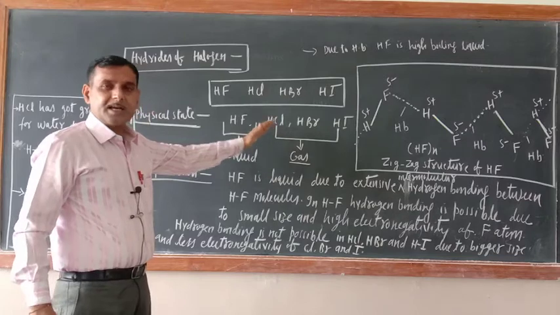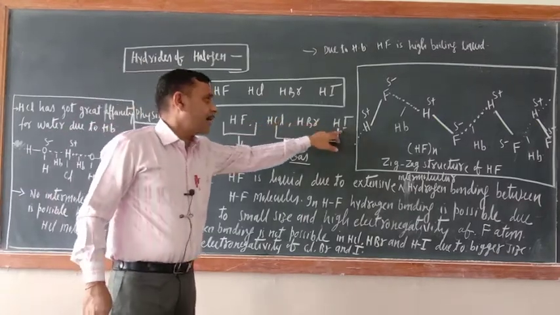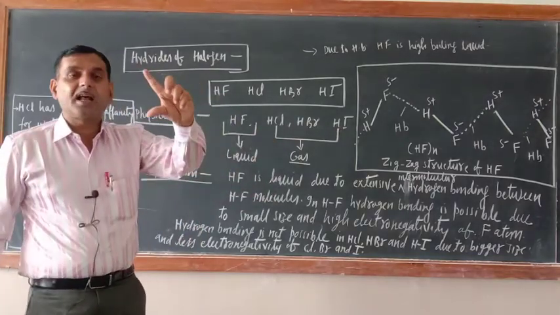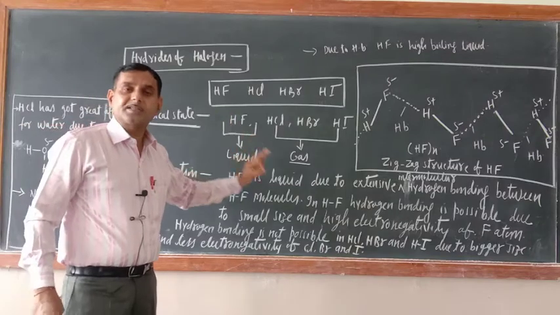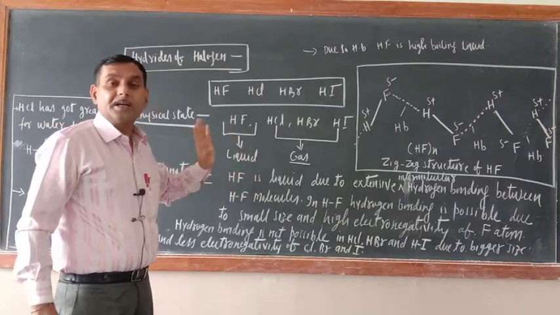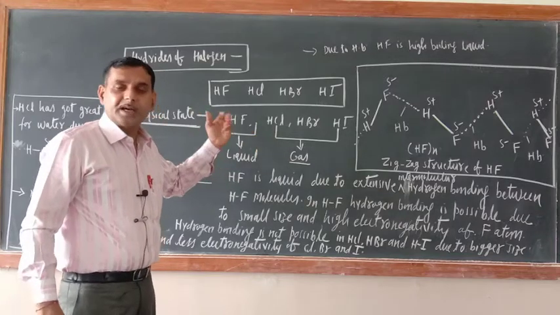While in the case of HCl, HBr and HI, what is there? For Cl, Br and I, atomic size is large and electronegativity is less. That is why in HCl, HBr and HI, intermolecular hydrogen bonding is not possible. That is why they are found in the gaseous state.